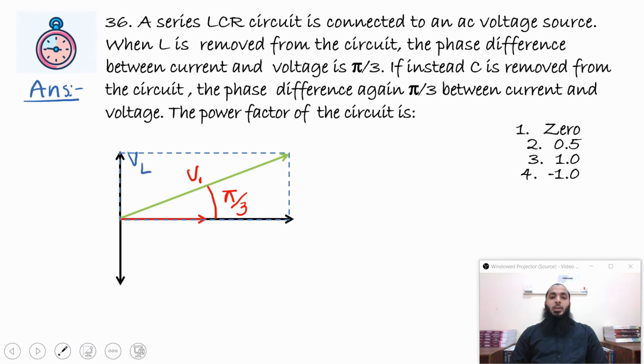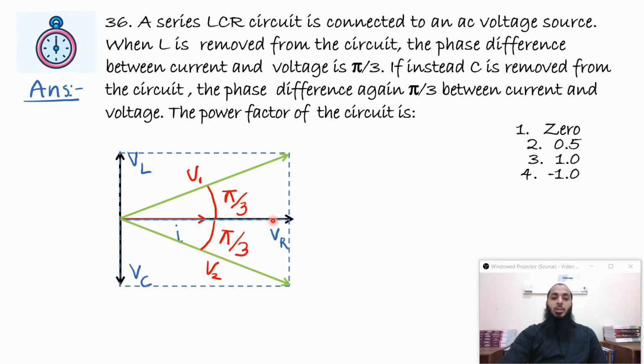An LCR circuit is connected to an AC voltage source. When L is removed from the circuit, the phase difference between the current and the voltage is pi by 3. If instead C is removed from the circuit, the phase difference again is pi by 3 between the current and the voltage. The power factor of the circuit is. Now, we know how to draw the phasor diagram of an LCR circuit, but in this case, the capacitor has been removed. I have only shown the phasor diagram for inductor and resistor.